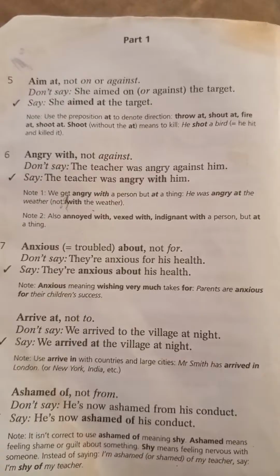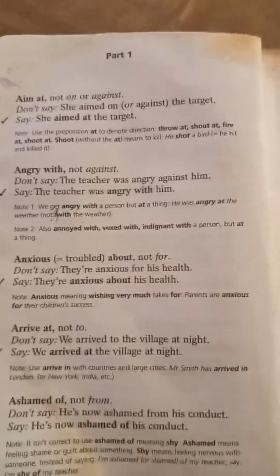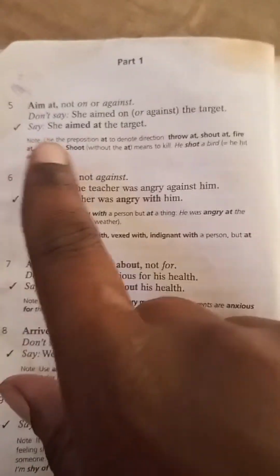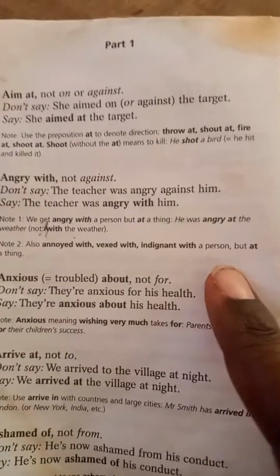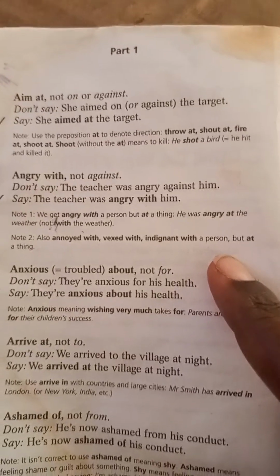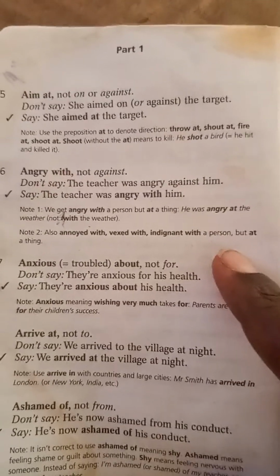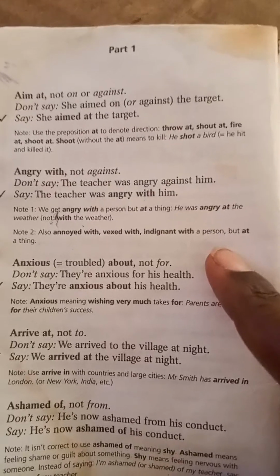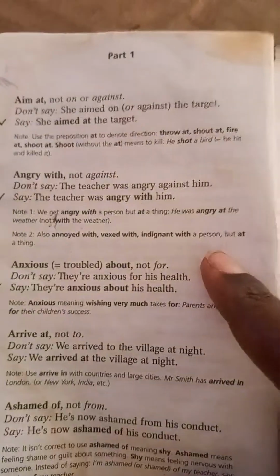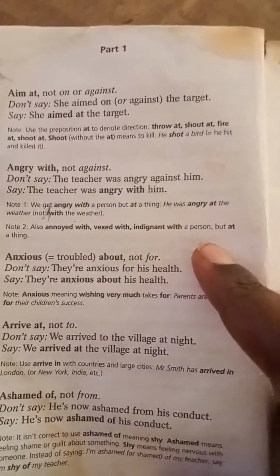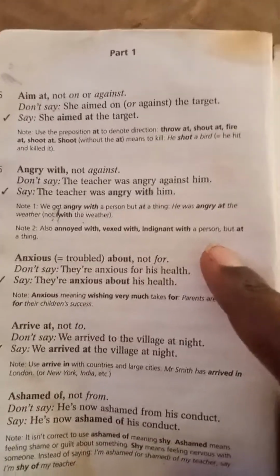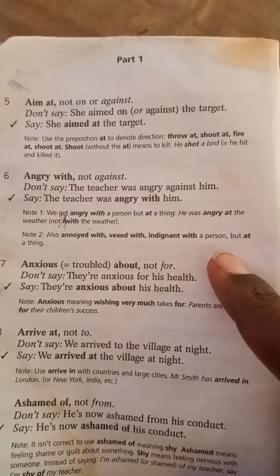There's a point of note here. Use the preposition at to denote direction. So it is a preposition of direction. We have different types of prepositions, but this one shows direction. For example, throw at, shout at, fire at, shoot at.